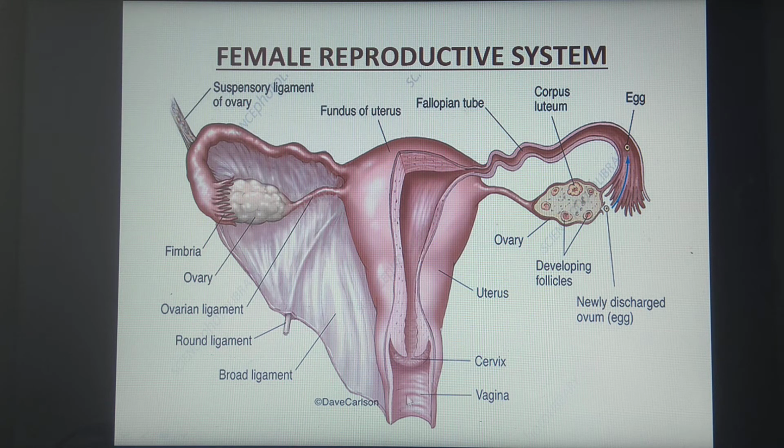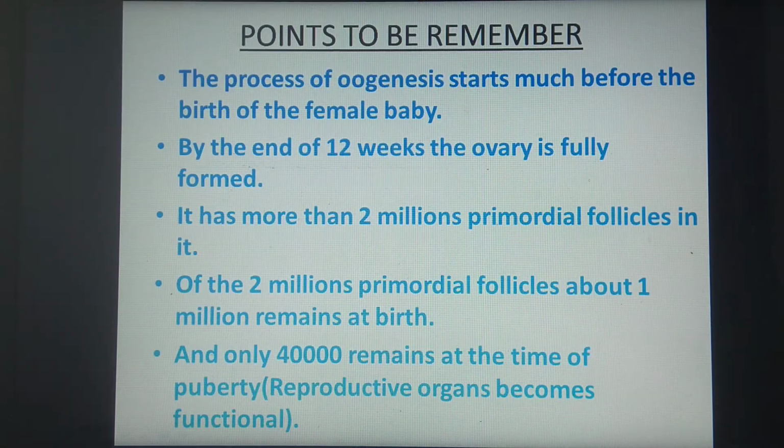Then the external genitalia, which is also called the vulva. Then a pair of vestibular glands and a pair of mammary glands constitute the reproductive system in females. We have studied all these things before in the previous lectures in detail. Now we are going to study the further parts, and for this we should know some important points. So this way we are going to study under the points to be remembered.